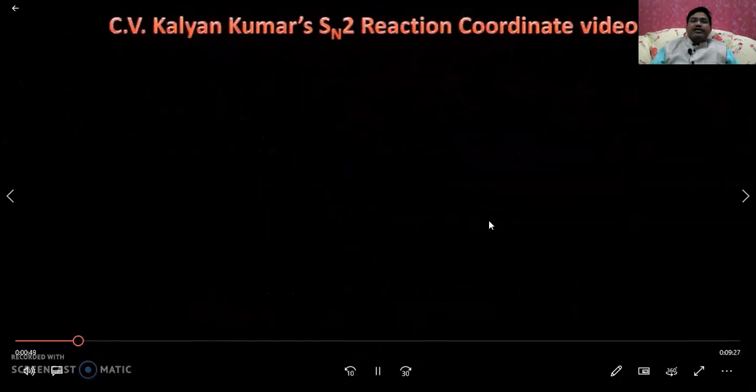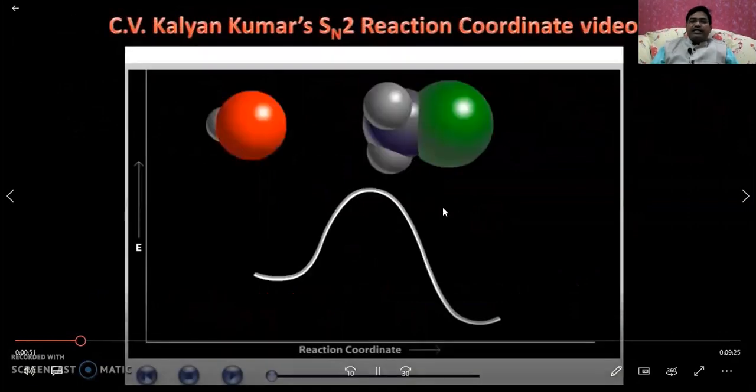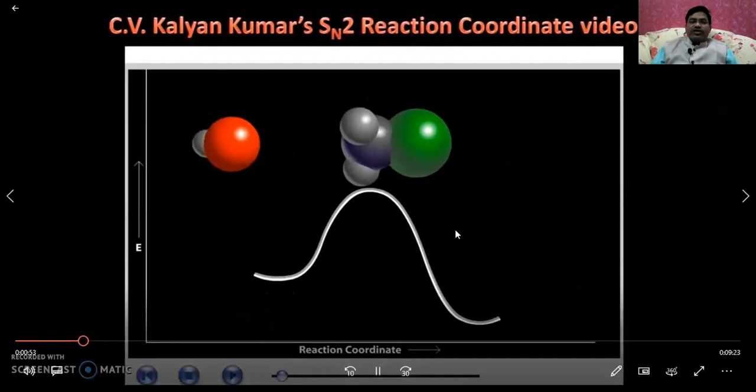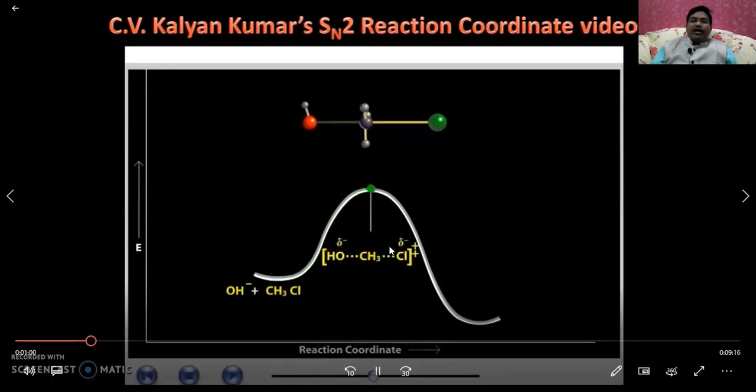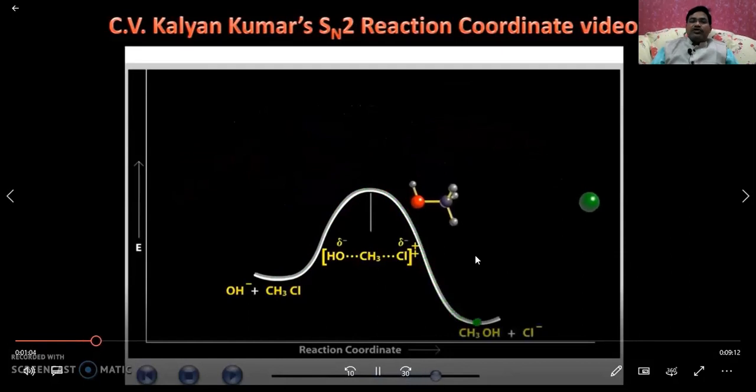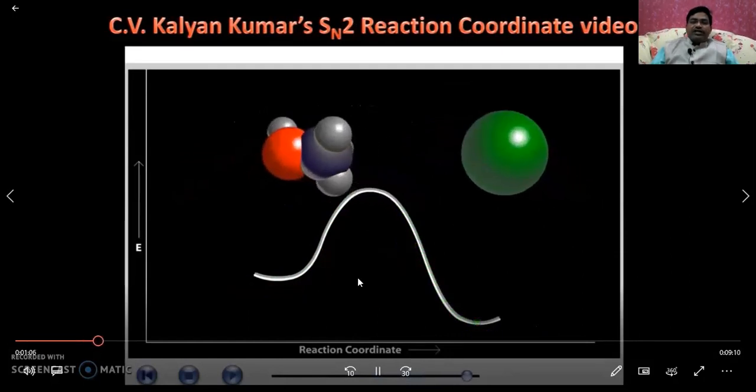Now let us see, that is what I mean to say. This is what is called the energy profile diagram. This is a nucleophile, and this is the reacting molecule, the alkyl halide, and this is going to be the transition state. See a beautiful animation, and once again, let us see this one.